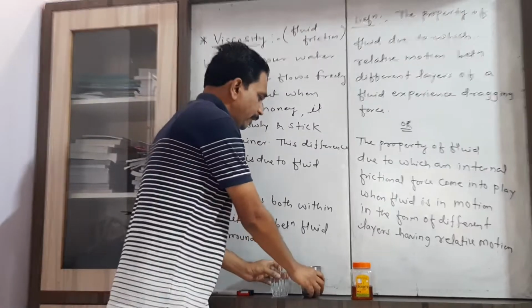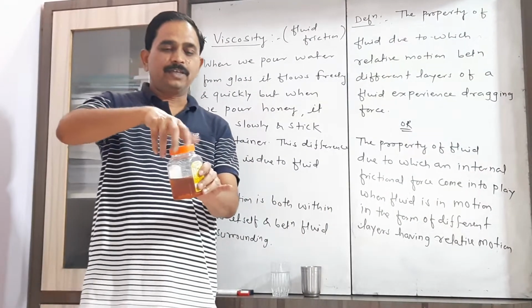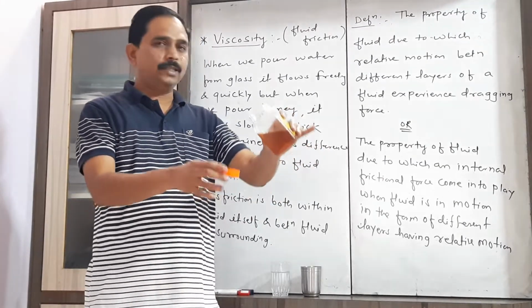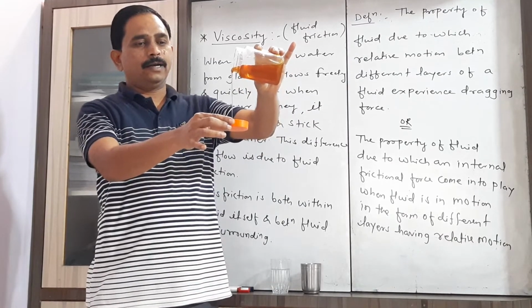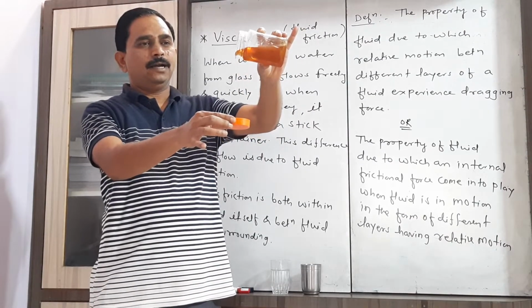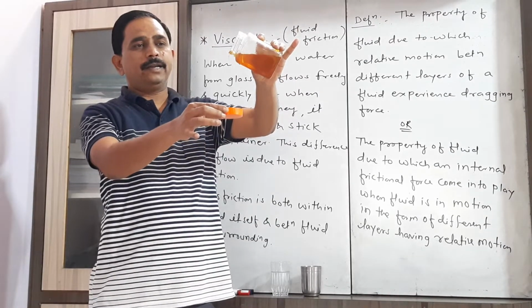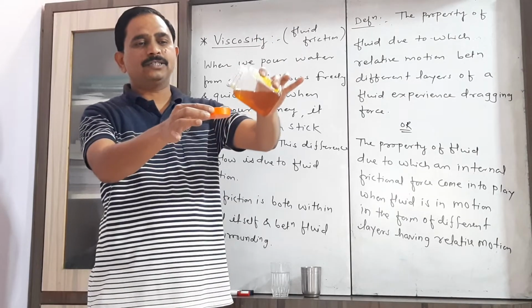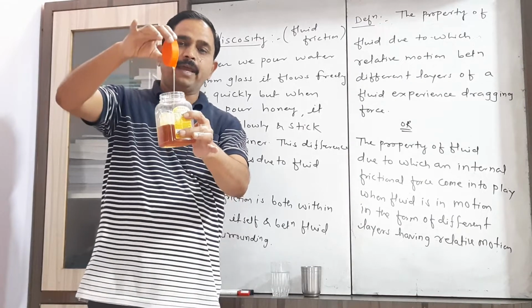Now similarly, if you consider the flow of the second fluid, that is honey, let us see how that honey will pour from the container. It will flow at a slow rate and it sticks to the vessel in which we take it.